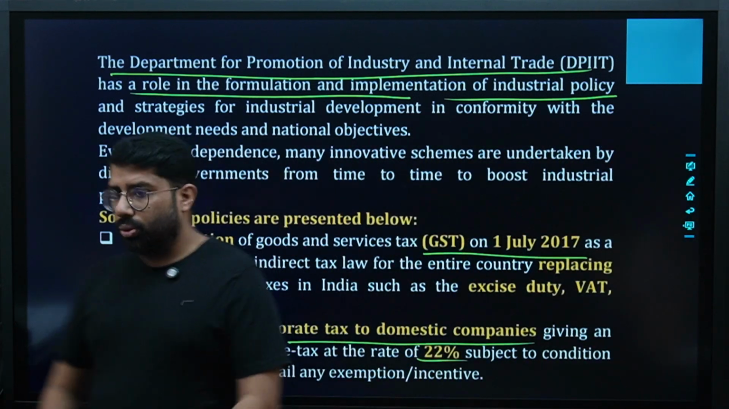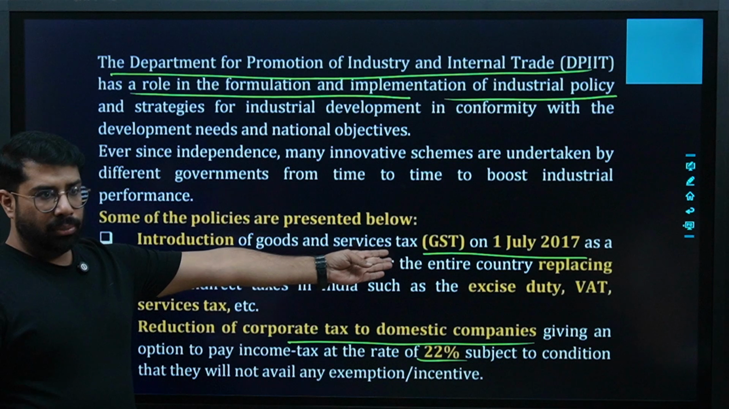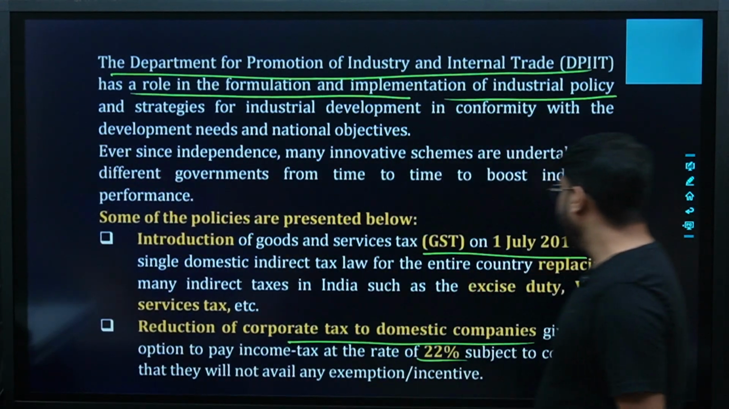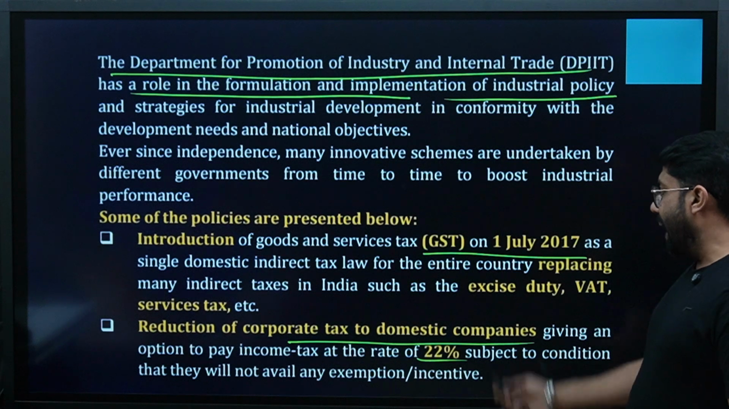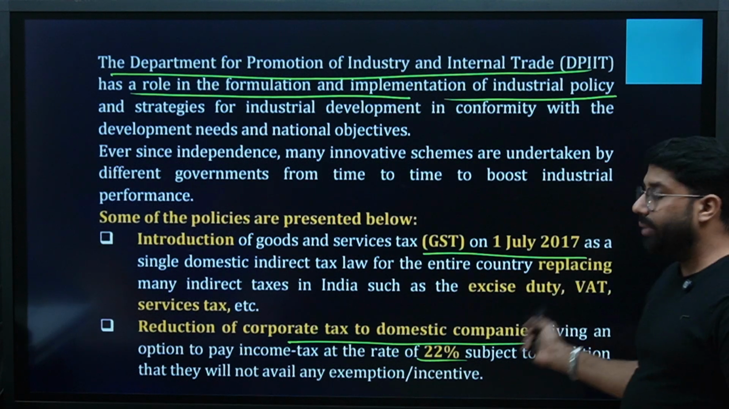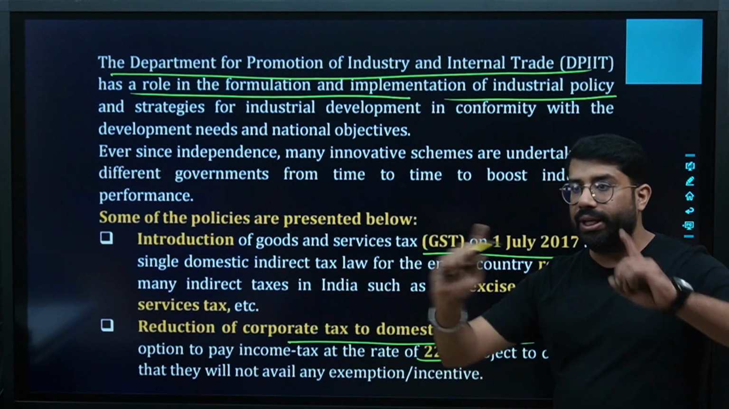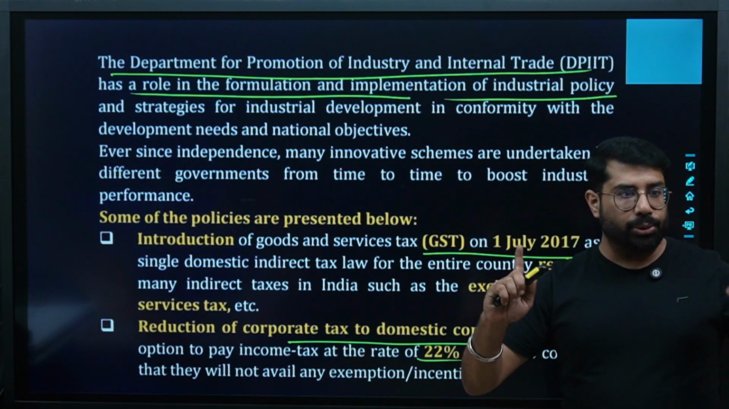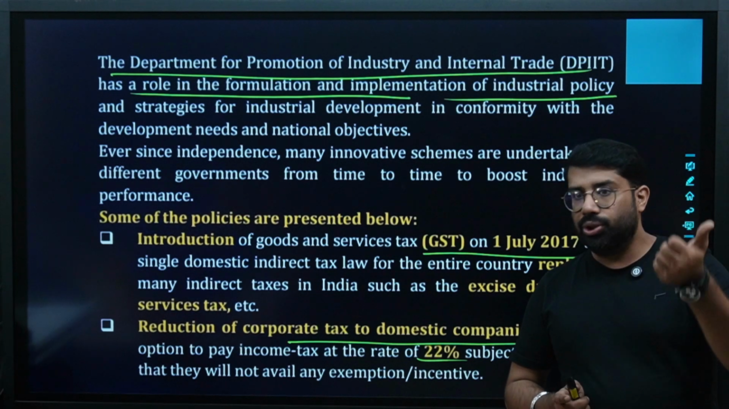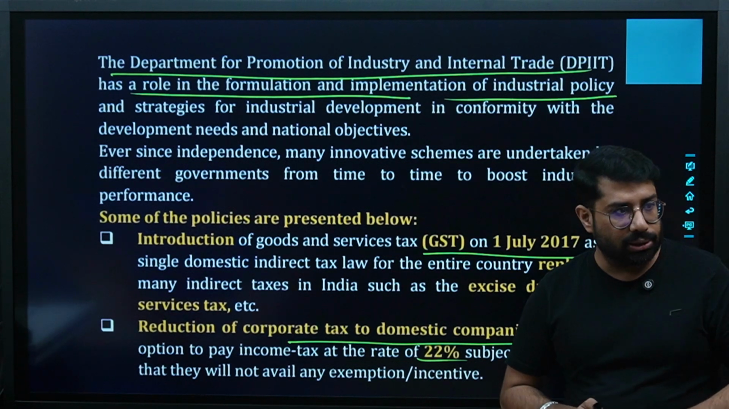But current schemes, all of you know, the very first scheme, GST, of course, yes. On 1st July 2017, GST was implemented and it replaced many indirect taxes in India such as excise duty, VAT, service tax, etc. Now GST is the one tax which is applied. Goods and Services Tax is applied at 3 levels: CGST, SGST and IGST. Are we clear?